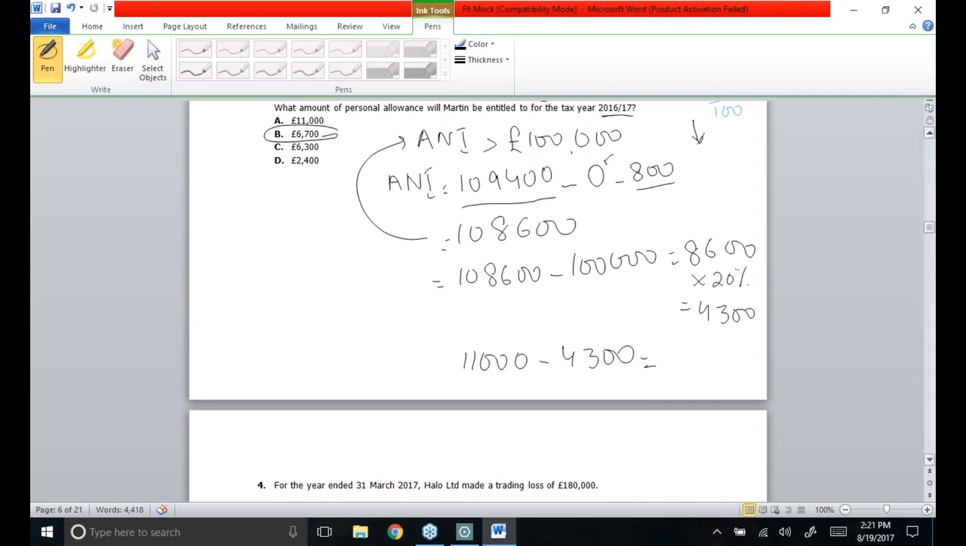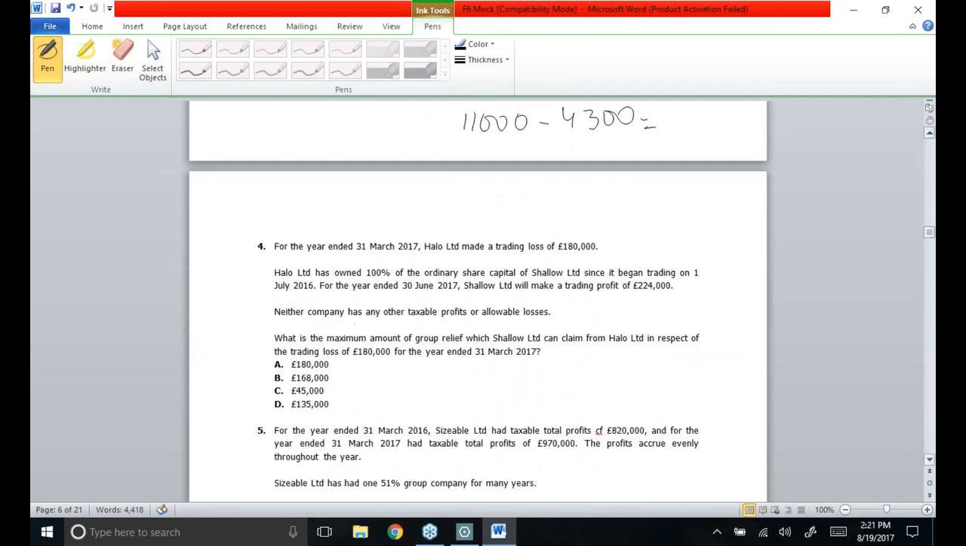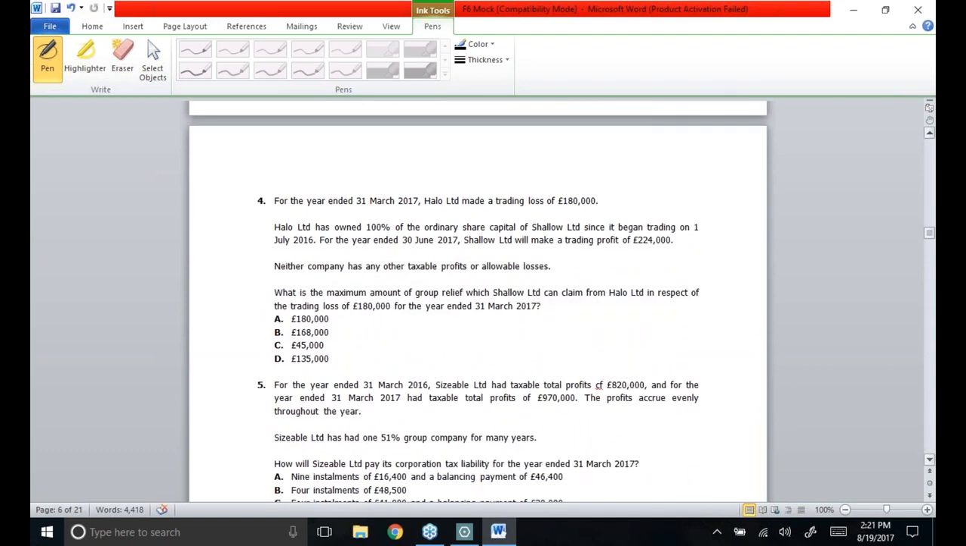Moving towards the fourth MCQ of section A. For the year ended 31st March 2017, Harlow Limited made a trading loss of 1,80,000. Harlow Limited has owned 100% of the ordinary share capital of Shallow Limited since it began trading on 1st July. So I can say that Harlow Limited has got 100% shareholding in Shallow Limited. That means these are group members, associated 51% related group members.